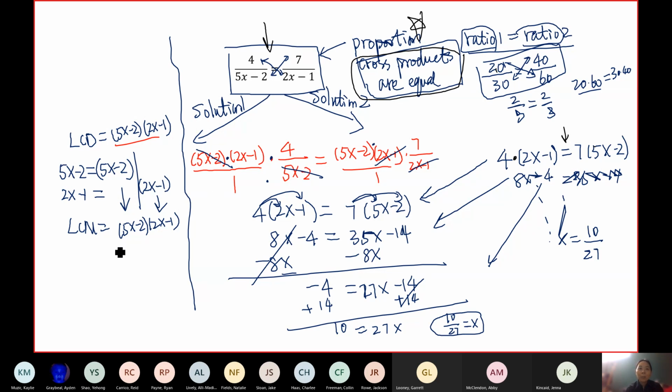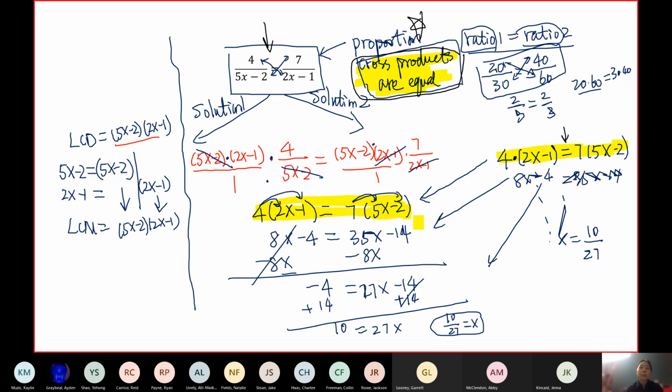And if you look at what we just got, this equation is exactly the same as what we got previously after we multiplied both sides by the LCD, but much quicker. So we didn't have to look for the LCD. We didn't have to multiply both sides by the LCD. I just used the property of a proportion, cross products are equal. So I can get that immediately, and then you distribute to get the answer.